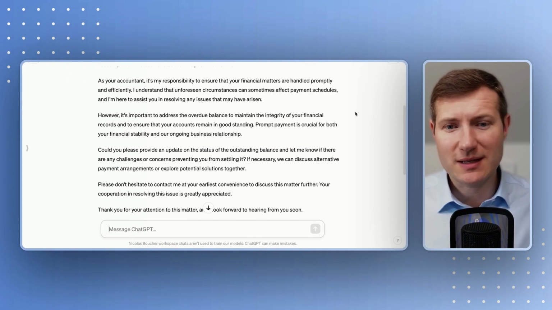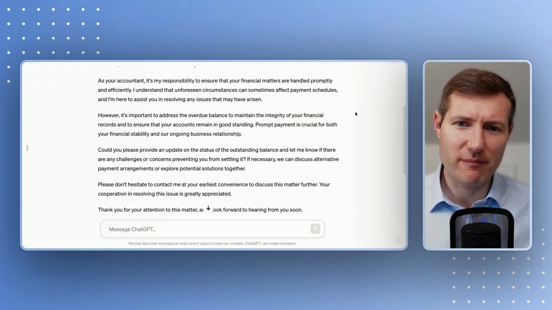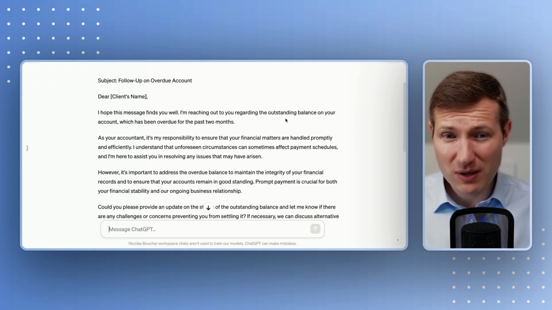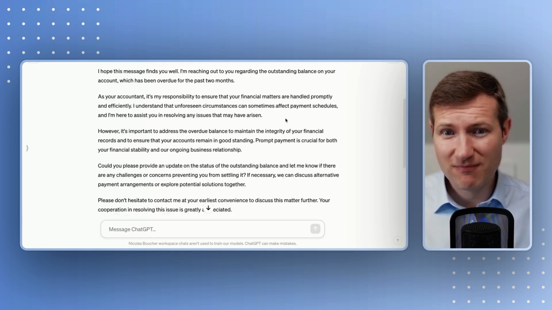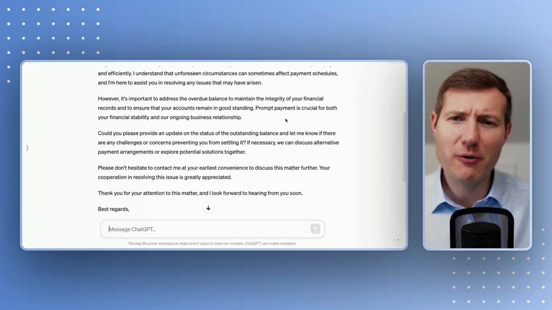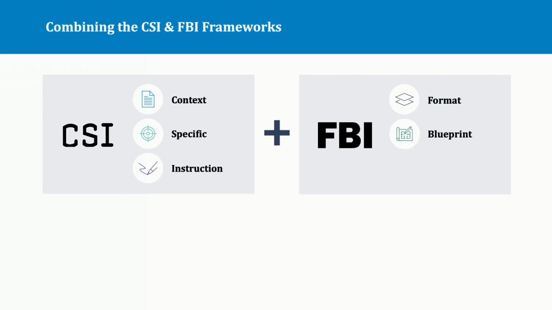Now, the problem is that this client hasn't paid for a long time, and it's not the first time we have had this problem. So do you think this letter will be enough to get our money back? No, it's not enough because we are too gentle. So how are we going to solve this? If we want to solve this problem, we are going to bring a second team to make sure we get our money back. And we are going to bring the FBI.